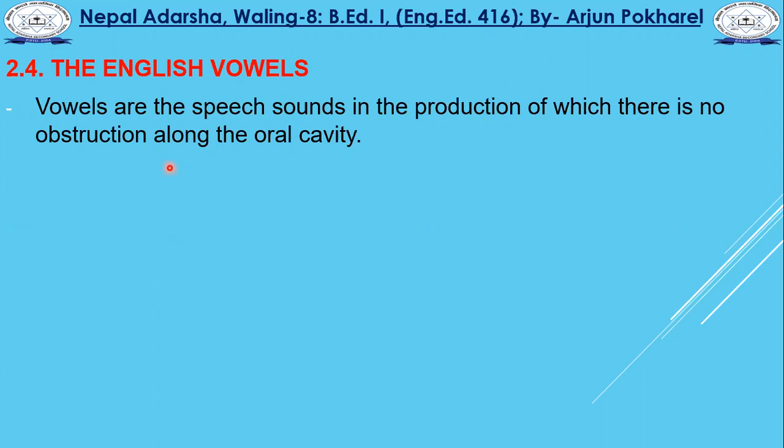That is, vowels are not produced by joining the upper articulators and lower articulators together. The upper articulator and the lower articulators do not come in contact in the production of these speech sounds.